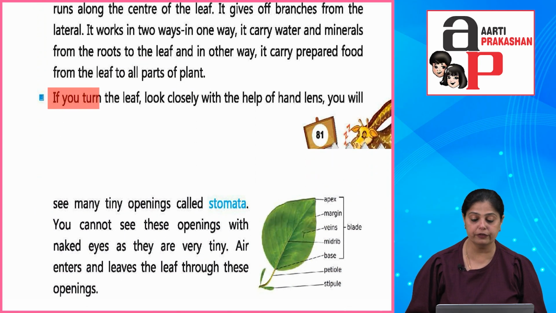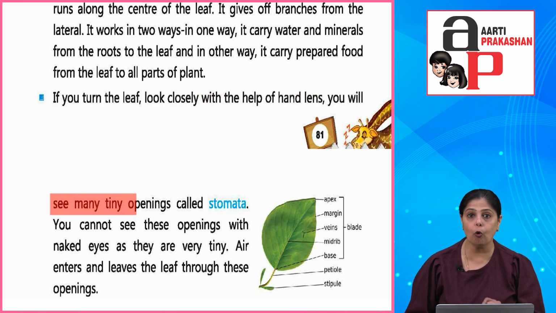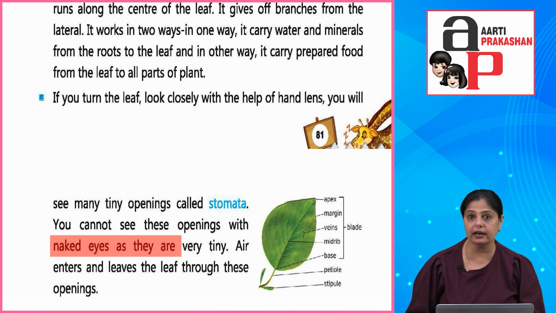If you turn the leaf, look closely with the help of your hands, okay, you will see many tiny openings. They are called stomata. Okay, you cannot see these openings with naked eyes as they are very tiny. Air enters and leaves the leaf through these openings.